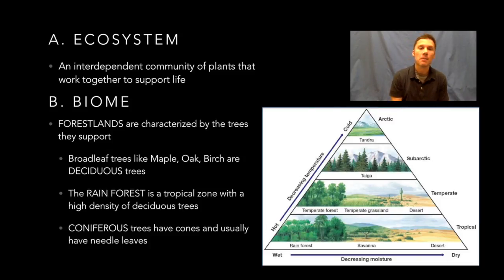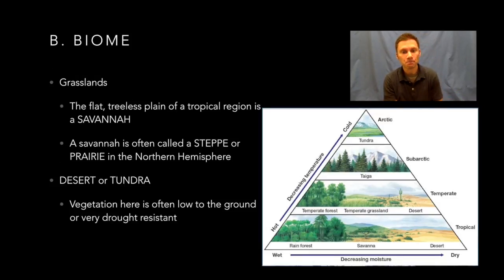Now, the second type of biome that you need to know are grasslands. And there's a savanna that is known for the flat, treeless plains of the tropical region.